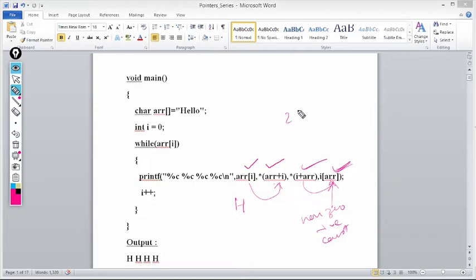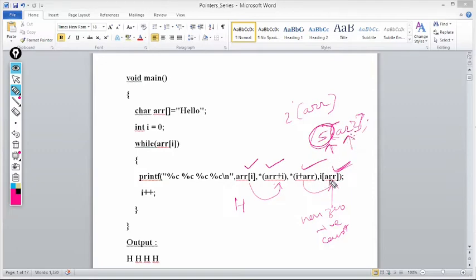Now if I write i[arr] at the time of definition, I cannot write 5[arr]. Why? Because we cannot have a variable name with 5. What did we learn? The first character should be an alphabet, the rest can be alphabet or digit or one special symbol, that is the underscore sign. So we cannot have a variable name with a digit, or a variable name inside this bracket also. So both conditions are false. That is why the compiler will flash an error.